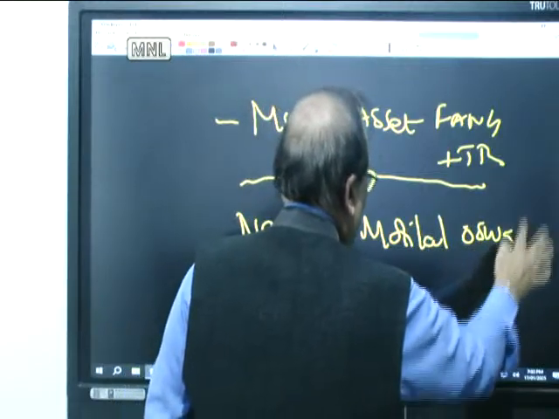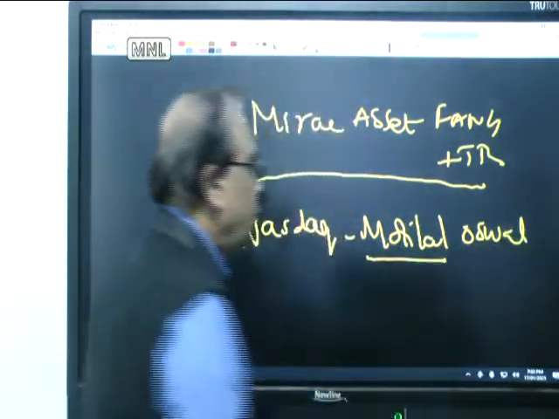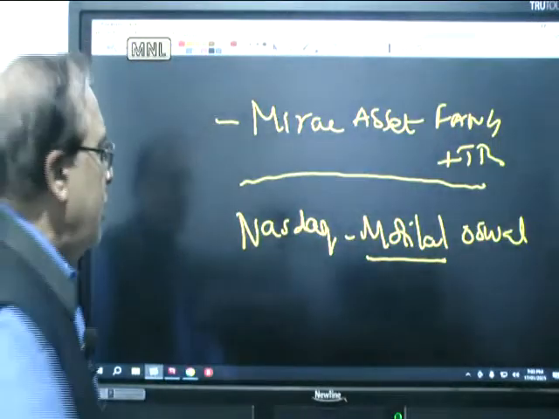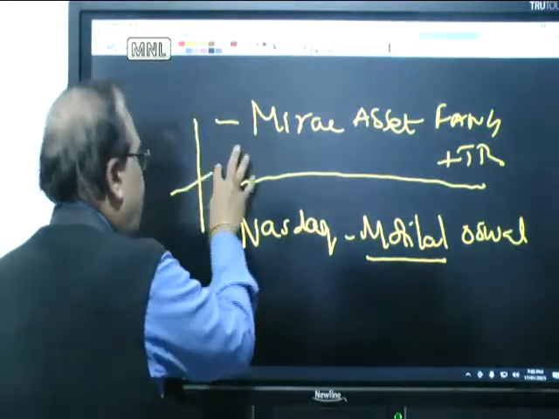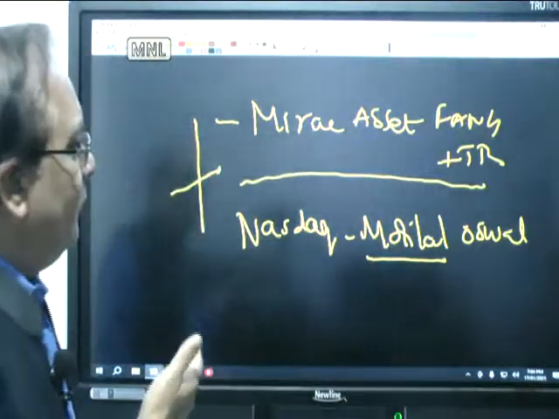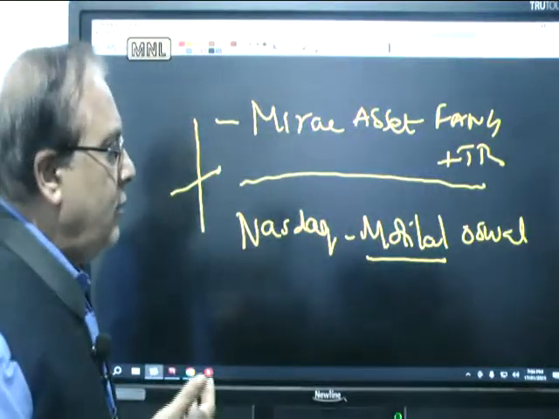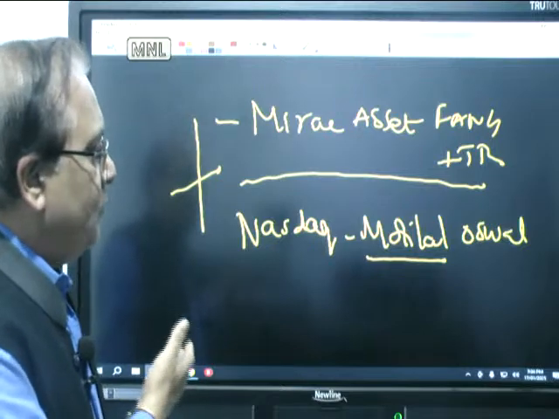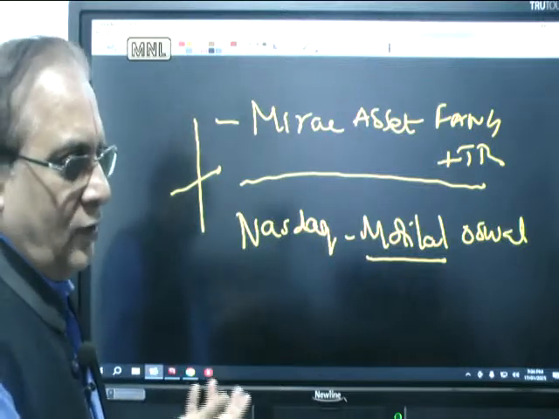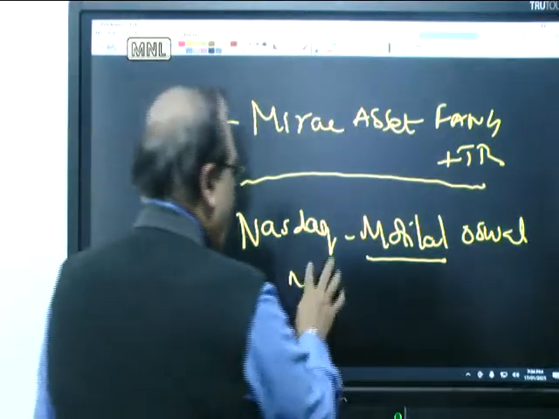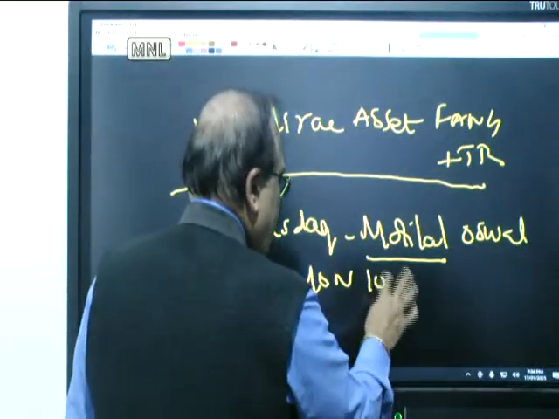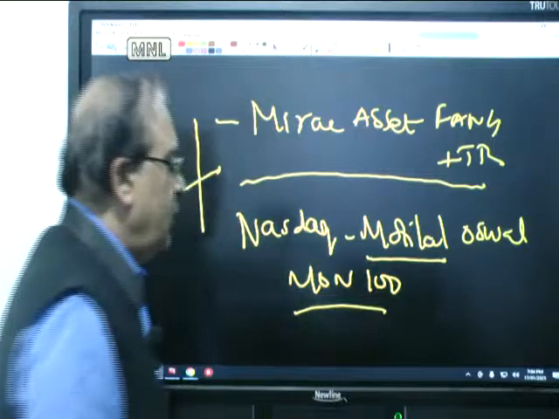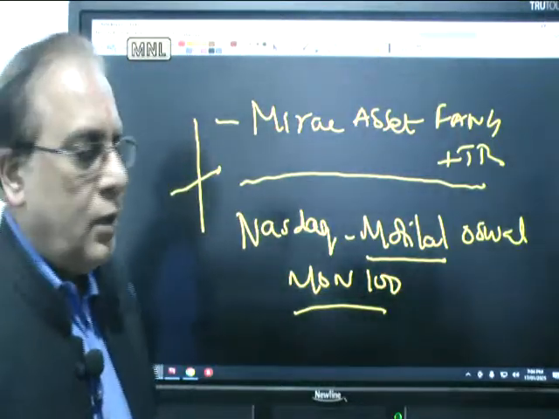It is also an ETF. This is also an ETF. So these two are exceptionally performing ETFs. So you can buy like a stock itself, and then probably do SIP also there in Mirae Asset FANG ATR total index plus a NASDAQ Motilal Oswal fund, which is I think listed as MON 100. So listed in the script code is MON 100.